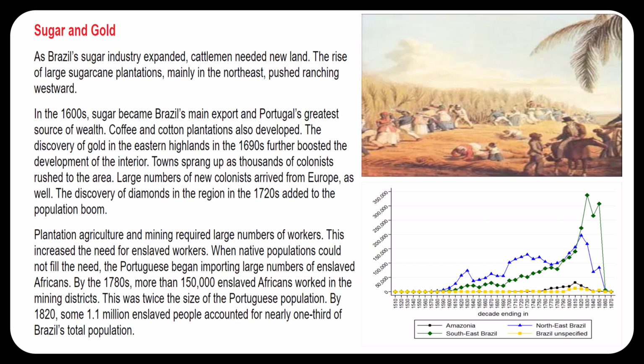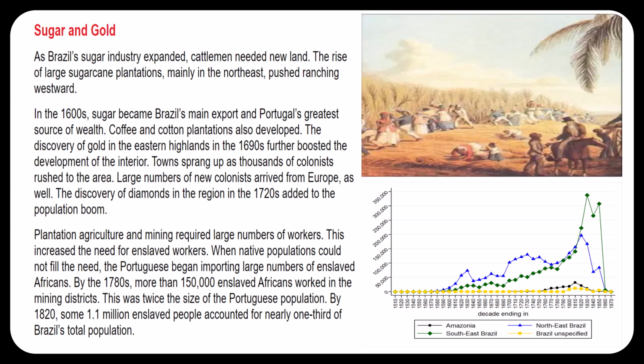Question 18. In the 1600s, what became Brazil's main export and Portugal's greatest source of wealth? Sugar/sugarcane. Question 19. Due to the increase in plantations and mines that needed large numbers of workers, what did the Portuguese begin to import to Brazil at that time in history? Well, they ran out of enslaved workers from that area, so they began importing large numbers of enslaved Africans to be slaves in that part of the world.